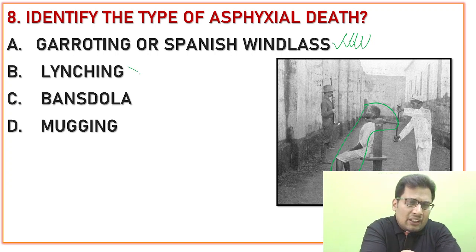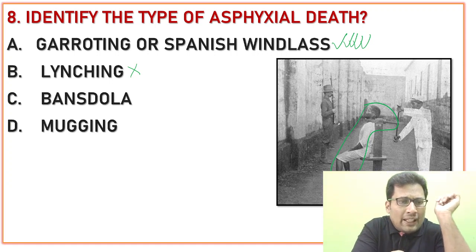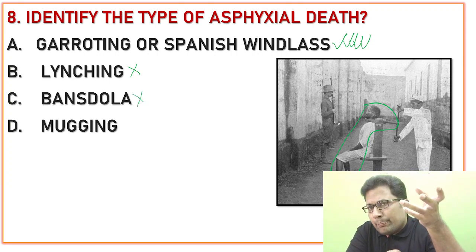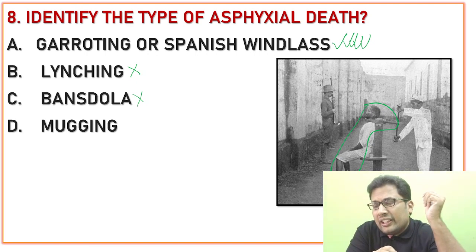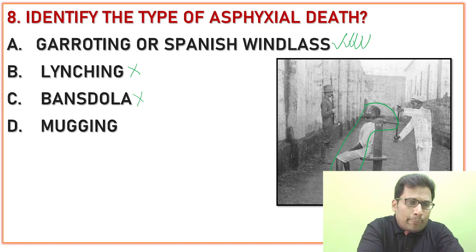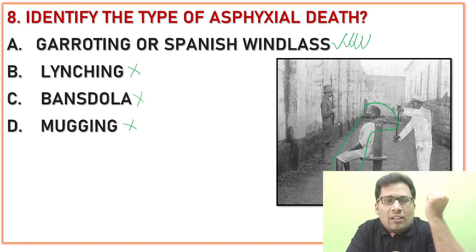Lynching. What is lynching? The lynching is homicidal hanging. That is not the answer. Bansdola, that is bamboo stick, one is placed in front and back, and twisting of the neck leading to asphyxia. Mugging, that is constriction of neck in the elbow bend and knee bend, leading to asphyxia and death. Answer is garroting, the correct answer.